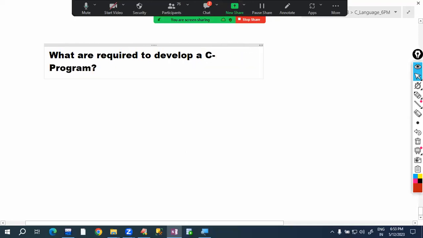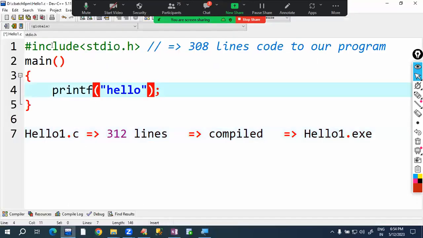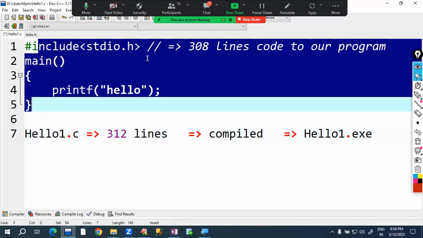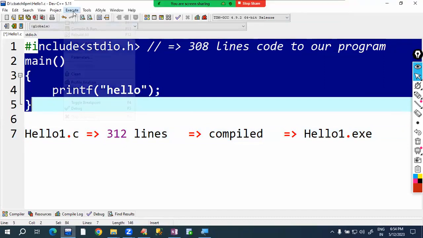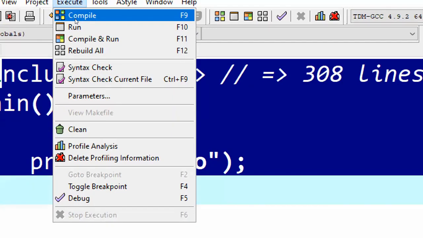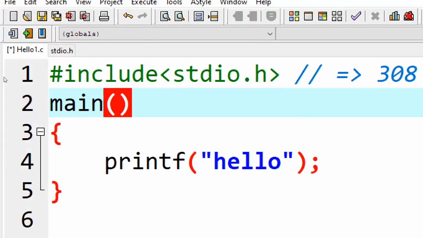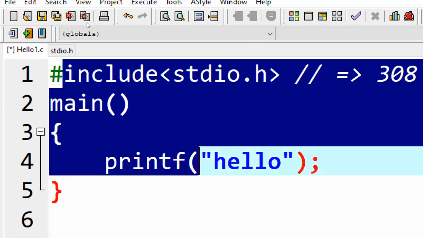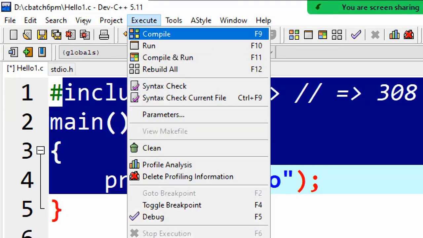Listen, if we want to develop a C program, first what did we do? First we typed this program, or not? After typing this program, what did we do? We compiled, or not? Yes, two steps. So one is we are typing the program, another one is we are compiling and running the program.